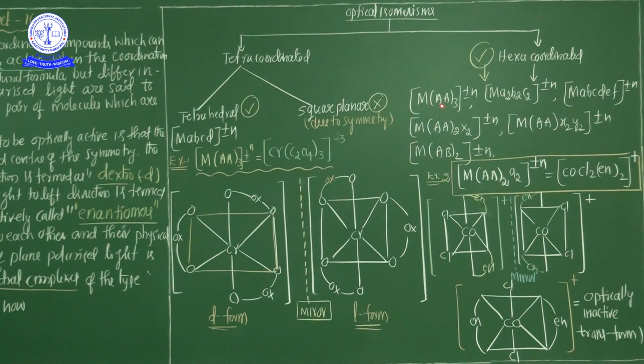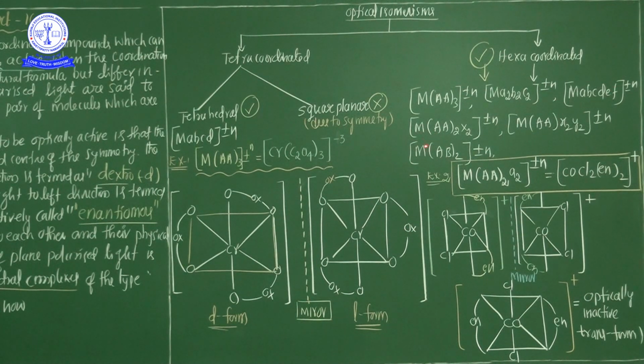First one, MAA3 plus or minus n. Second one, MA2B2C2 plus or minus n. Here M is the central metal atom, AA3. Next, third one, MABCDEF plus or minus n. So you count here generally the coordination number 6: AA3 is 3 times 2, giving 6. Here 2, 2, 2, 6. Here 1, 2, 3, 4, 5, 6.